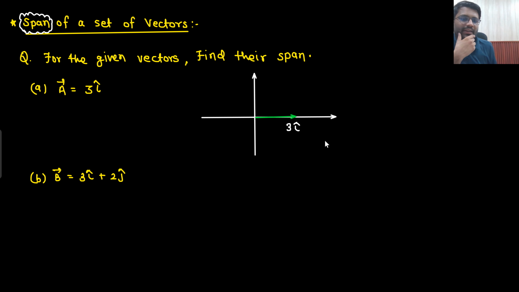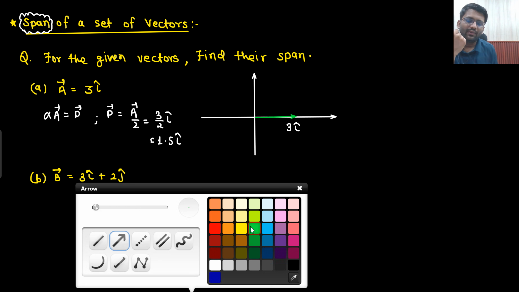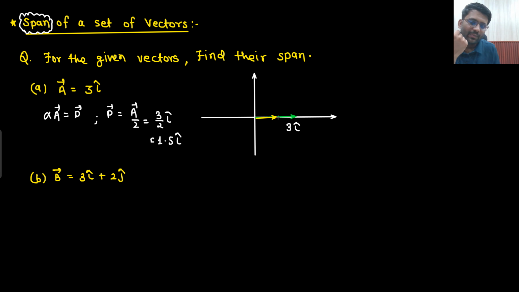Now what I am saying is, using the linear combination of this vector, you multiply this vector with any constant number to create a new vector p. Then where would that vector be? What will be the location of that vector? Let's say I am multiplying vector A with 1 by 2. So what will I get? 3 by 2 i cap, which is equivalent to 1.5 i cap. So this will be your 1.5 i cap.